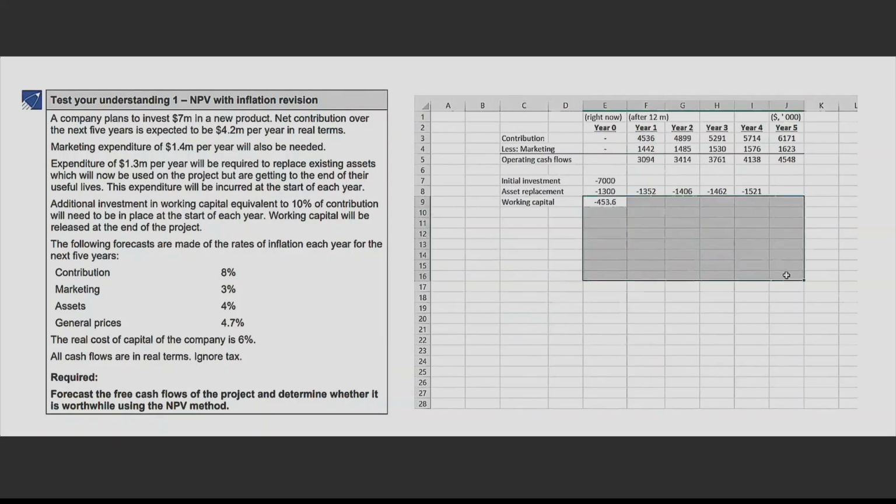Now remember, for the next years, how are you going to deal with the working capital? Be very careful with that. Every year, you do not invest the whole amount. You just invest the additional. Why? Because some amount will be released from this year's sale also. You are not supposed to reinvest 10% of contribution every time. This is what is to be maintained. 10% of contribution is required to be invested as working capital.